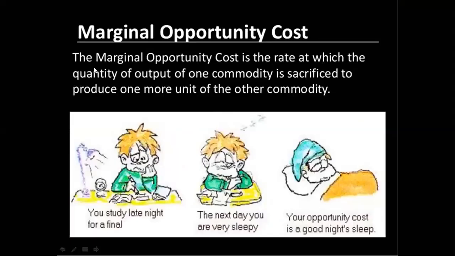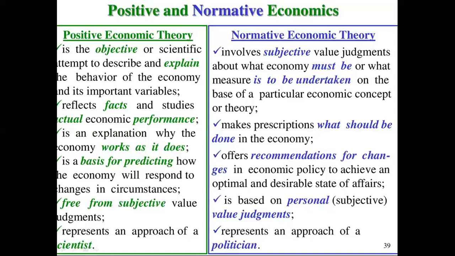Then positive economics is not suggestive in nature, because positive economics tells us the facts and figures, so that is not suggestive in nature. But normative economics is suggestive in nature. It is suggestive because it provides suggestions. Then positive economics can be verified, right? Positive economics can be verified means the judgments or the facts which are there in positive economics, we can verify those judgments.